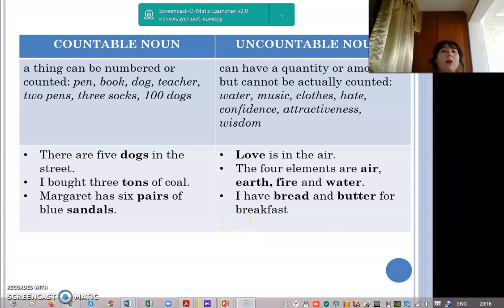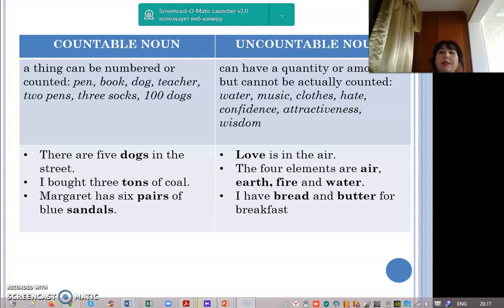It can have a quantity or amount, but cannot be actually counted. We cannot count. These uncountable nouns are water, music, clothes, hate, confidence, attractiveness, wisdom. All of these are uncountable nouns.